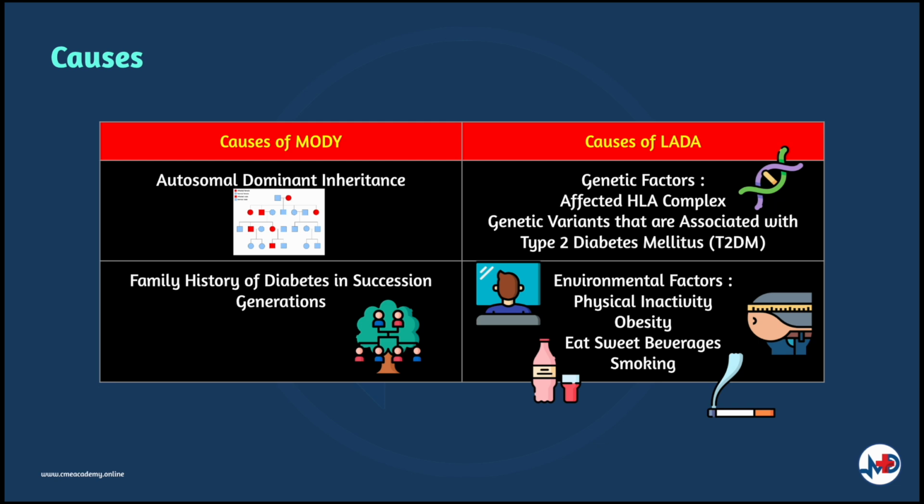This means that if your grandparent on your father's side has MODY, your father will have MODY along with yourself. As with both type 1 and type 2 DM, the risk of LADA is dependent on both genetics and environmental